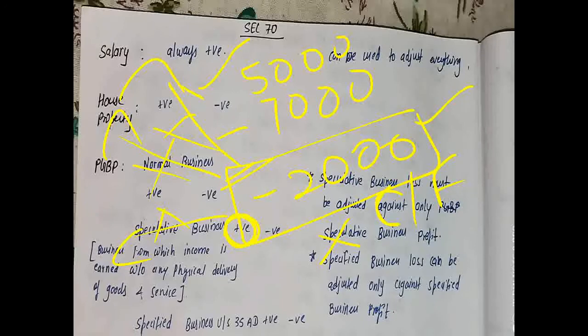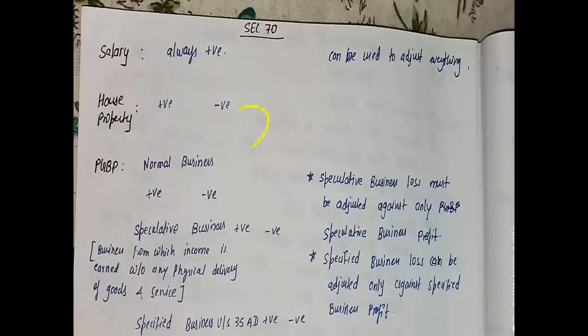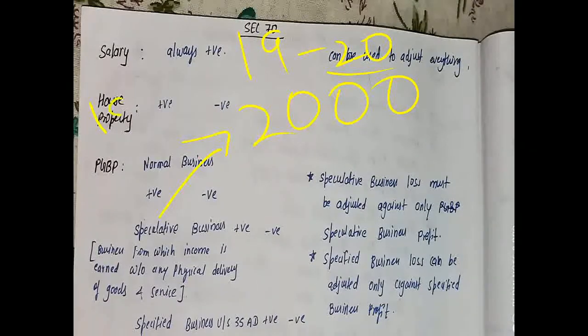Now in accounting year 19-20, what will happen? Suppose in 2019-20, I am having a profit from the speculative business of rupees 2,000. And from the previous year 18-19, we were having a loss of 2,000 which we have carried forward.